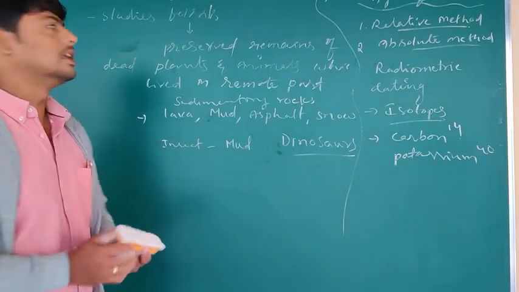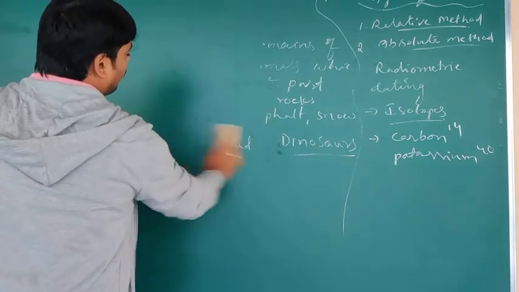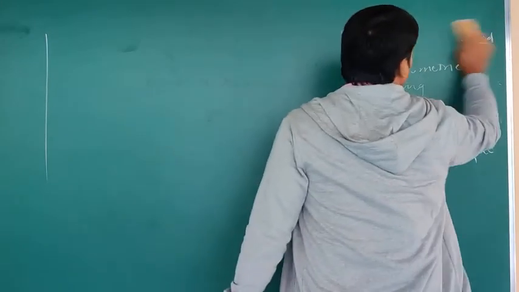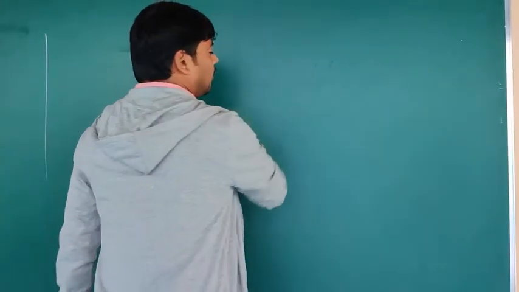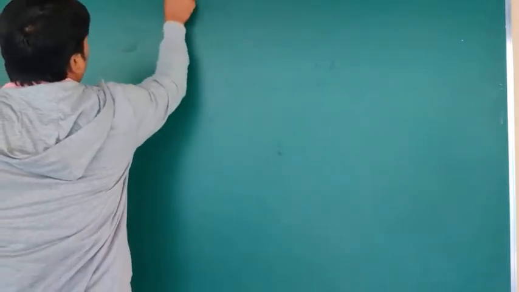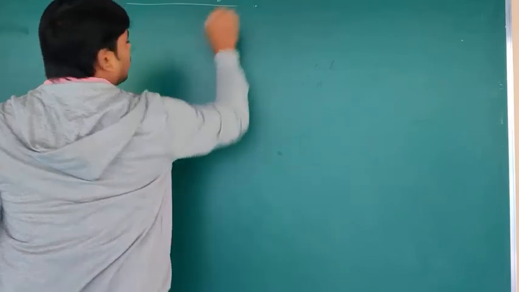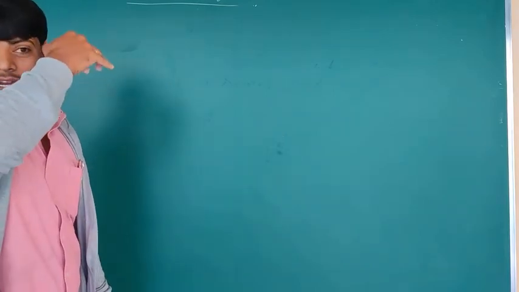Next, evolution in stages. Another concept. Evolution, whatever we are going to study, is not a single process of development that occurred. Why? Because it is complex. The evolution process which is occurring is very complex in nature. So, how did it occur? So, evolution in stages. It is a complex process which is not a single process that occurred earlier.